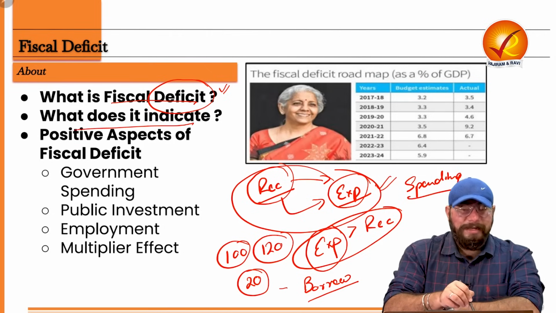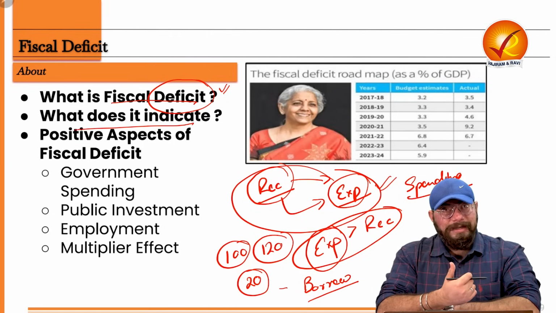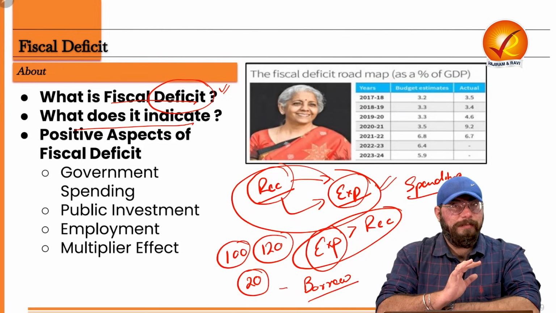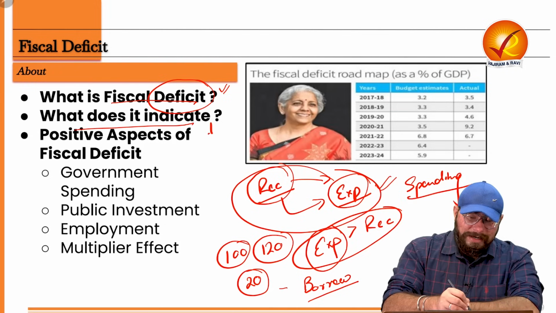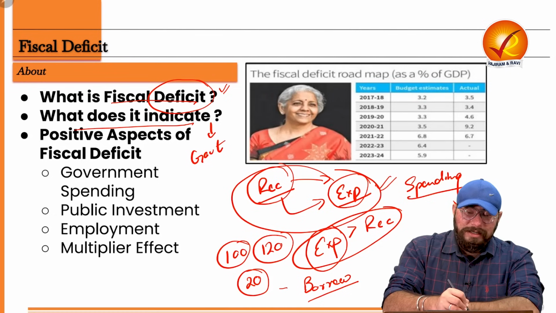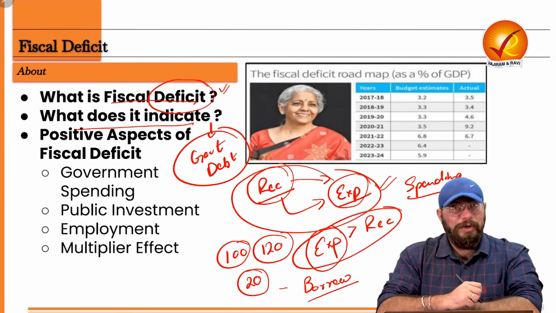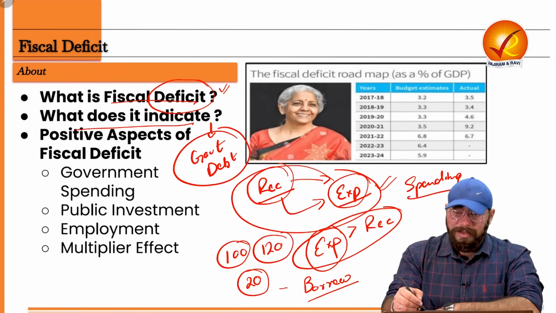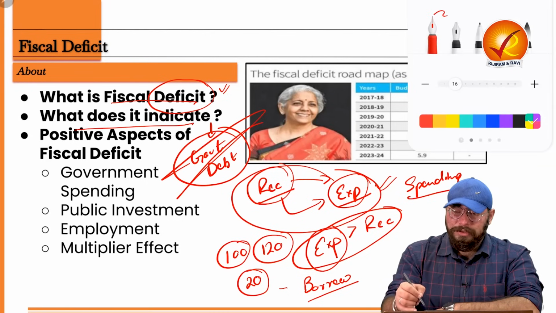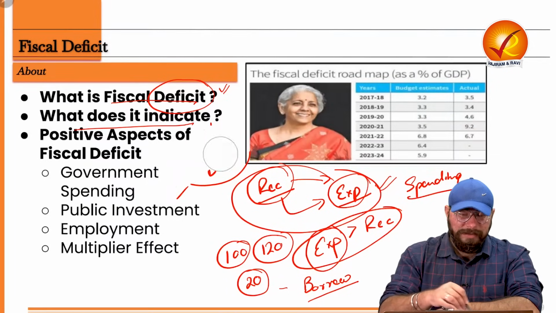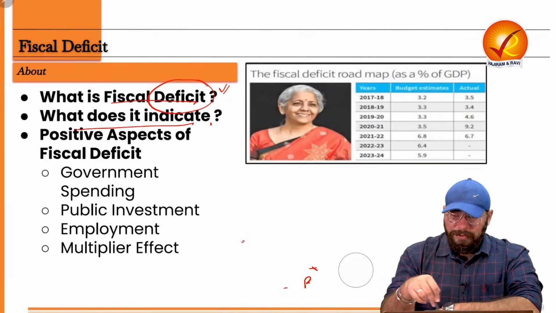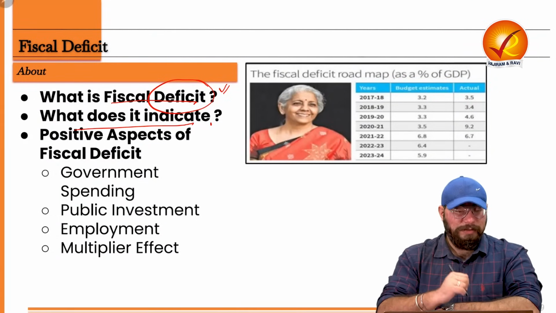Now, what does it indicate? We already covered that it indicates the level of borrowing which the government has to make. So in a way, it is an indicator of the debt of the government. Now there are both pros and cons of this fiscal deficit. That means there are benefits and also disbenefits of this fiscal deficit.